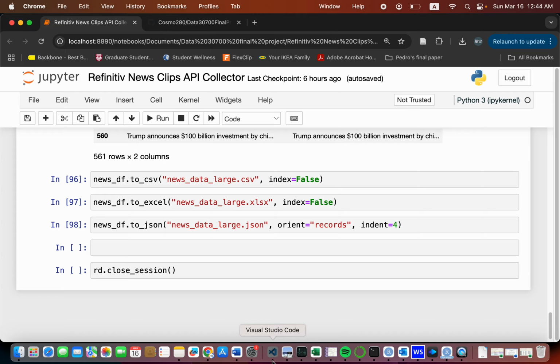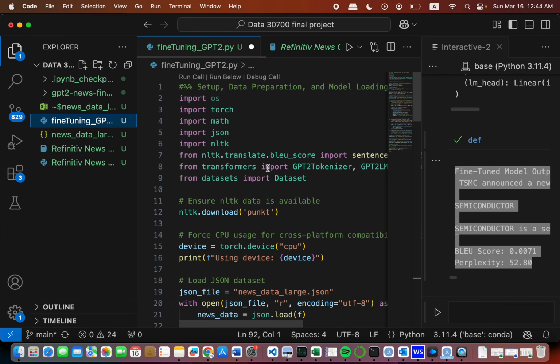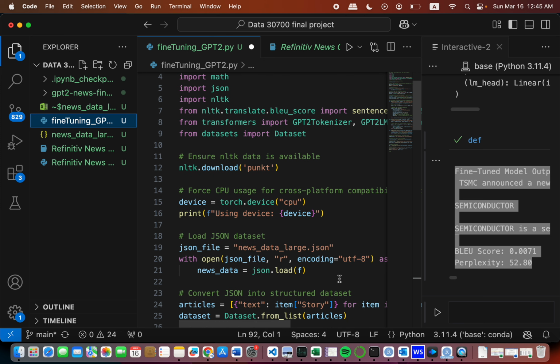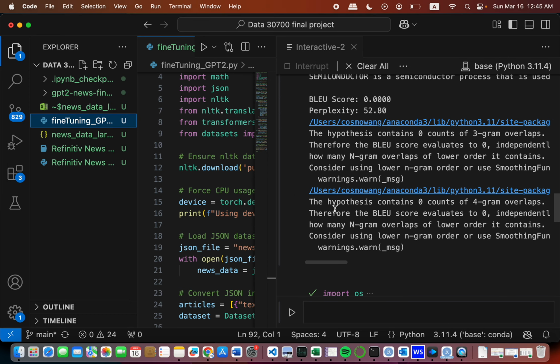And then with the file, I use the GPT-2 model as the framework. I hook my JSON file to the GPT-2 model, and then I first train it. It took me around 25 minutes.